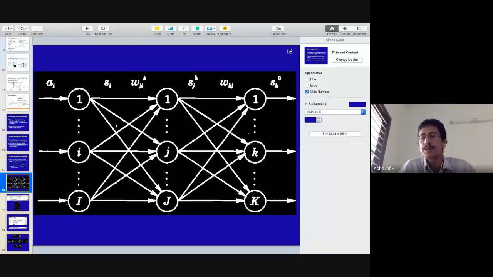So sjh becomes input to the output layer. Sjh dot wkj becomes the activation to the output layer, and that passes through FO, the output layer activation function. So FO of Sj dot Wkj will compute the output SKO, which we can call B dash. So you have B and B dash, and then you go ahead and do it.